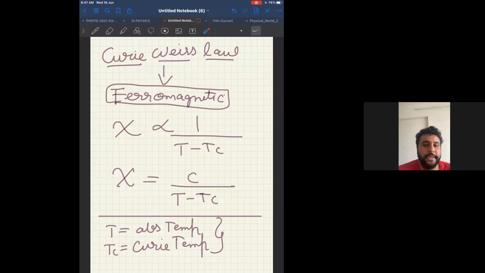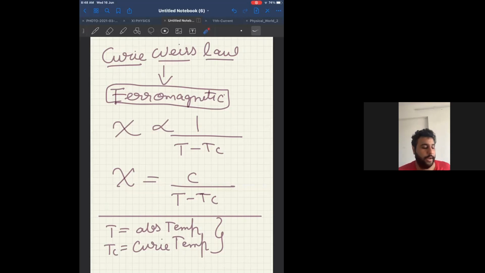Did you understand this? Why is C partially wrong? Because ferromagnetism is based on domain theory, not only spin of electrons. I have told you that diamagnetism is based on orbital, paramagnetism is based on spin, and ferromagnetism is based on domain theory.